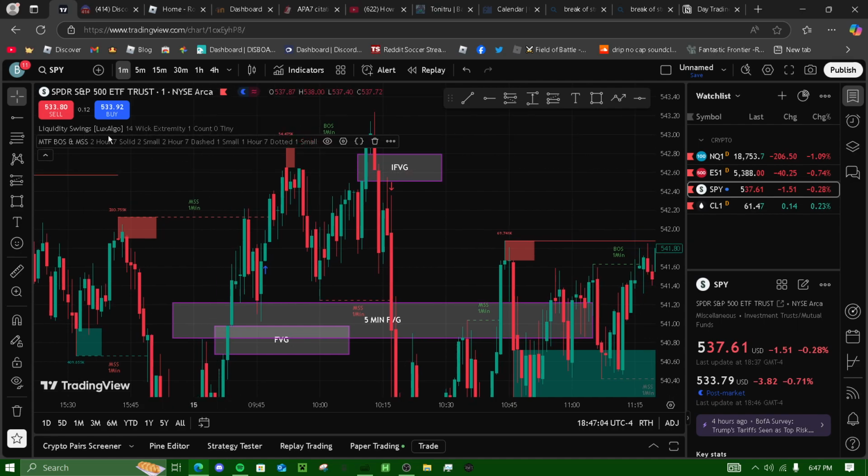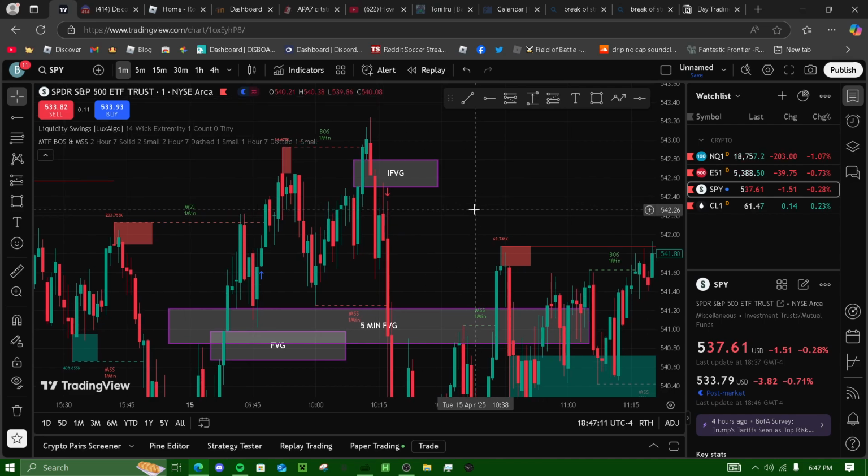just so I don't have to mark it out, and then one just showing break of structure and market structure shifts. But I don't really look at the market structure shifts. I really just look for break of structure.